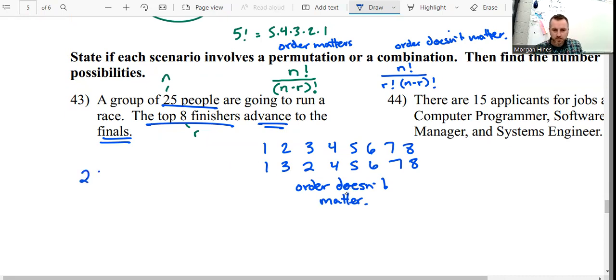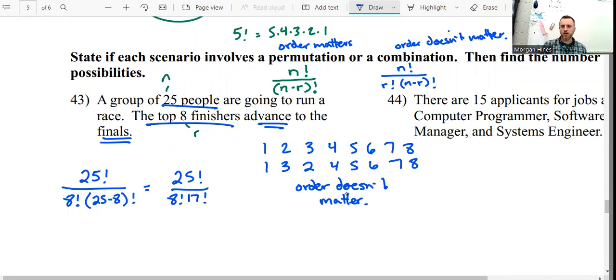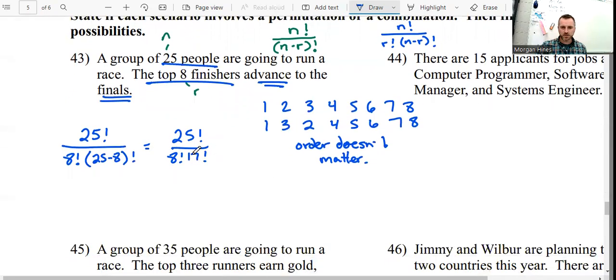And so this would be 25 factorial over, remember we have r is 8 factorial, 25 minus 8 factorial. And so this scary formula becomes 25 factorial over 8 factorial, 17 factorial. And you may skip ahead, you may just do that in your calculator, but what happens with this is, I'm going to pause it actually.